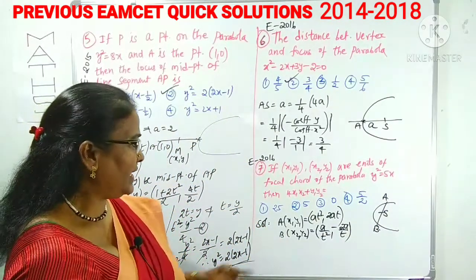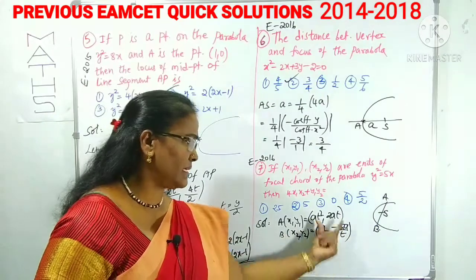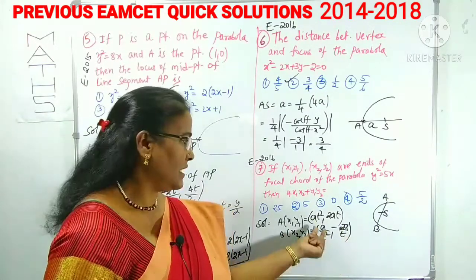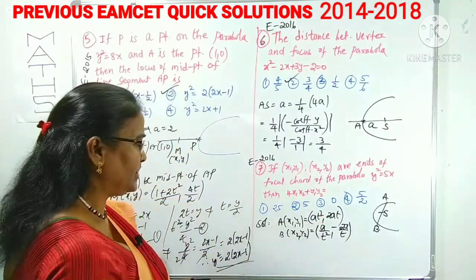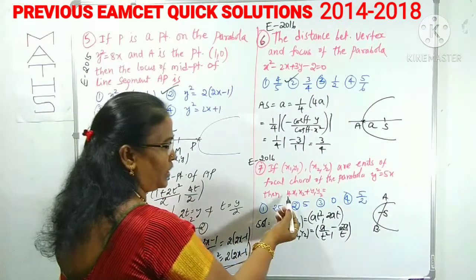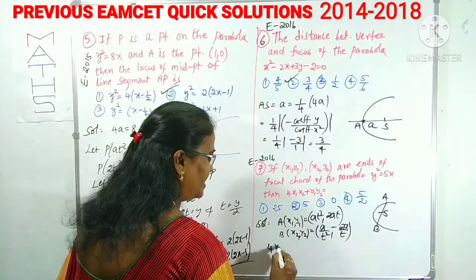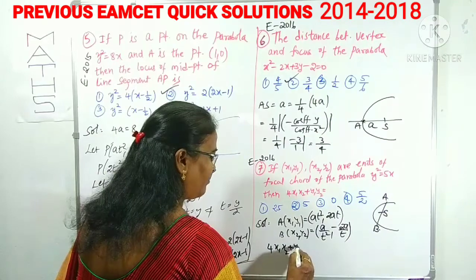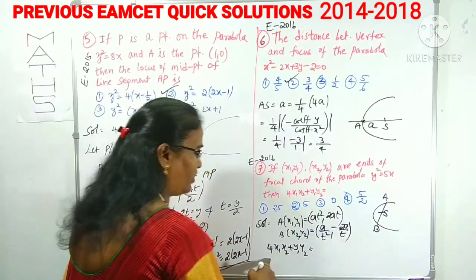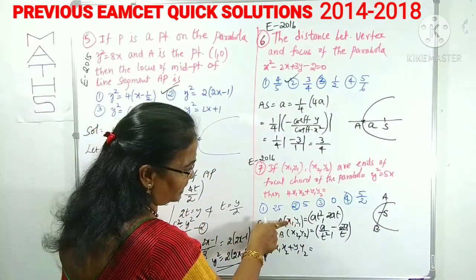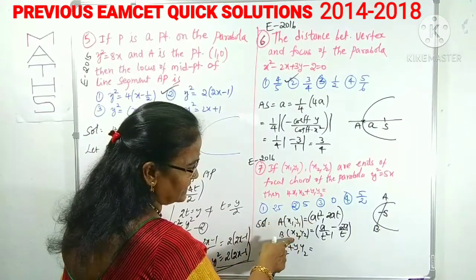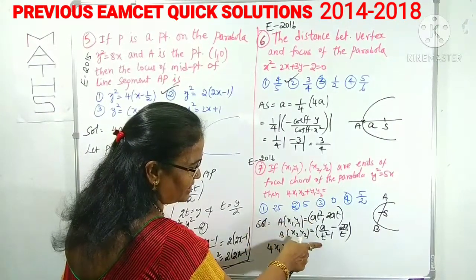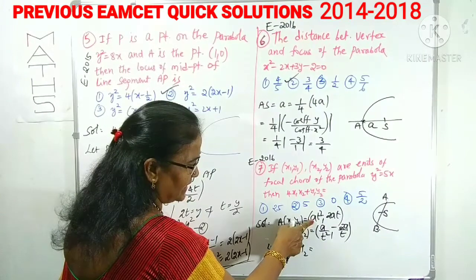Okay. Now what is being asked? We have to remember these are the ends of the focal chord. We can use them after calculation. You know what we want? 4 x1 x2 plus y1 y2 result. 4 of x1 x2 means what? The product of x1, which is a t square, and x2, which is a by t square. What is the product of these two? t square gets cancelled, a into a square.